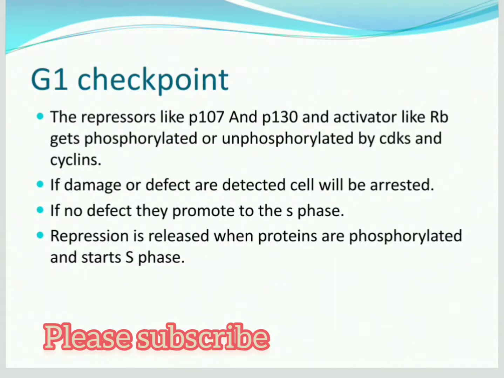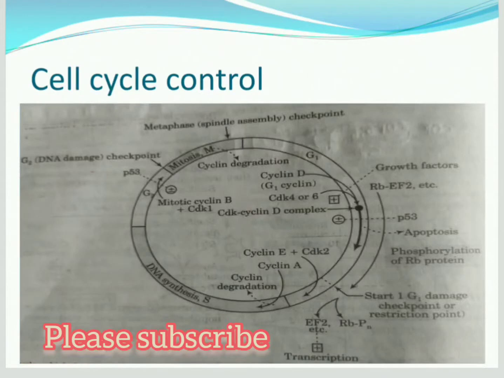There are four types of cyclins: D, E, A, B, and CDKs are also of four types: 1, 2, 4, 6. They bind to form complexes. Cyclin D and CDK4/6 act in the G1 phase by forming a complex. Cyclin E, A, and CDK2 act in the S phase and the G2 phase. Cyclin A, B, and CDK1 act in the M phase.